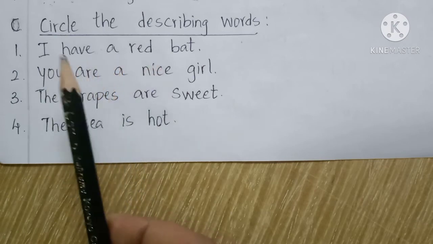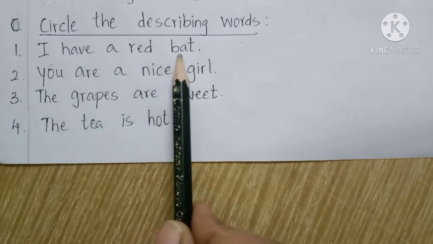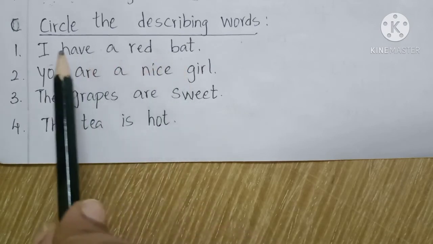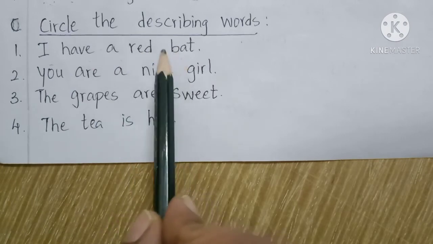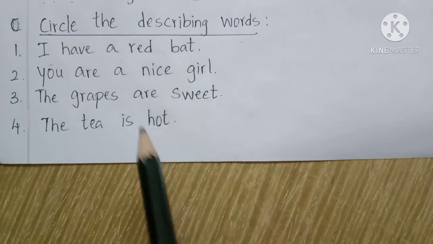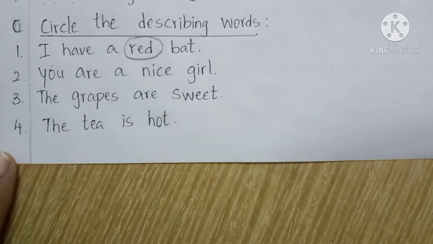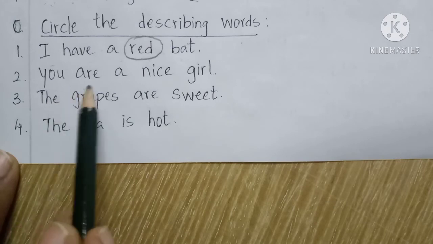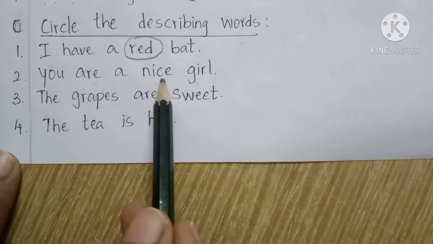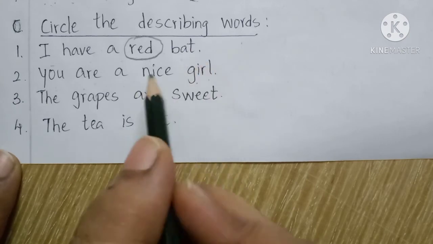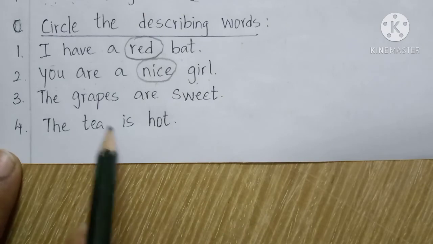Okay? Now the first one will be, I have a red bat. Here we are describing the bat as red. So we will circle red. Okay? You are a nice girl. The girl is nice. So we will circle the describing word nice.